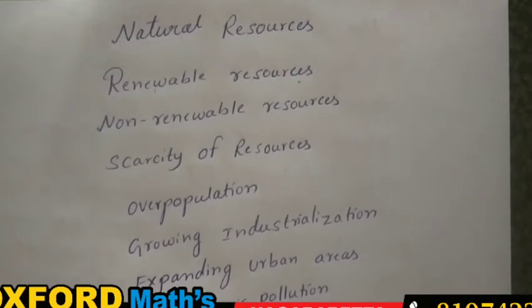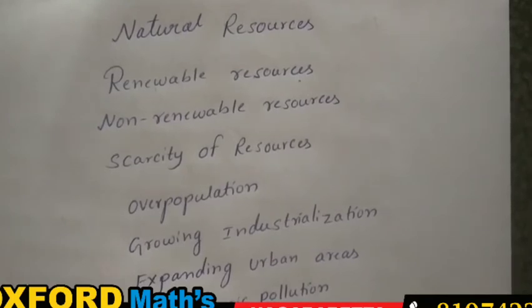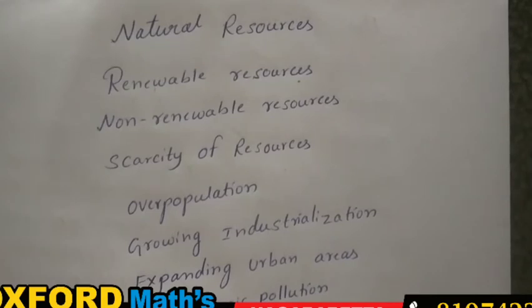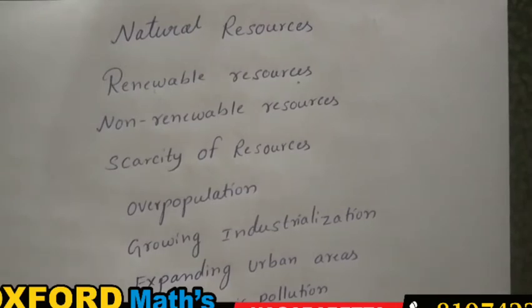What scarcity are we going to face? We are going to face all kinds of scarcity, both in renewable resources and in non-renewable resources. We are not going to get food, shelter, and we are not going to get proper air, water, minerals, coal. So all the rates are going to jump. Why are the rates going to jump and why are things going to become costly, do you know? Because the availability is very less in nature, so that leads to scarcity. So how the reasons create scarcity, that we are going to study now.